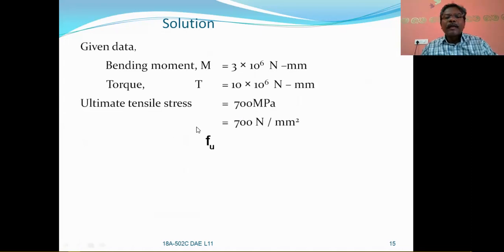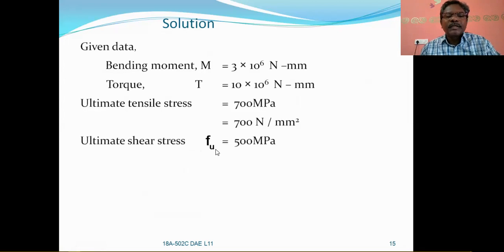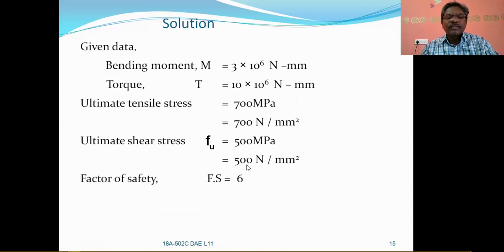So 700 megapascals is equal to 700 Newton per millimeter square. Similarly, the ultimate shear stress Fu is equal to 500 megapascals, which is also 500 Newton per millimeter square. And the factor of safety Fs is equal to 6.